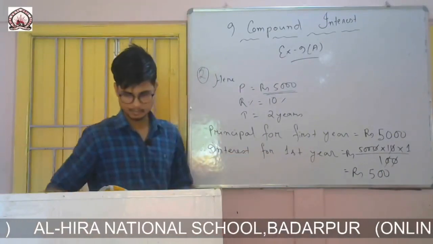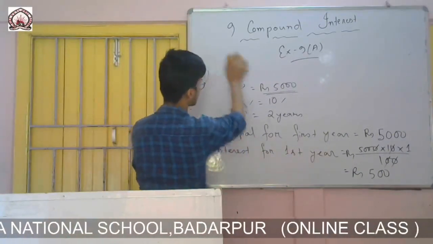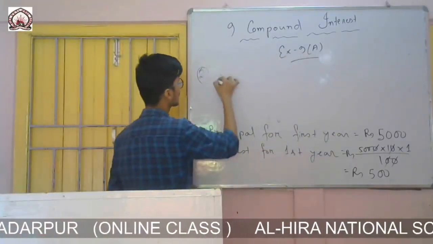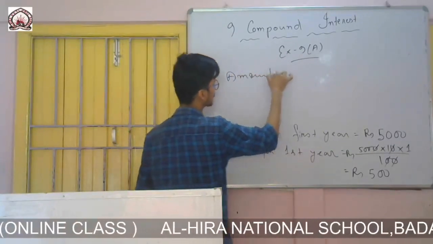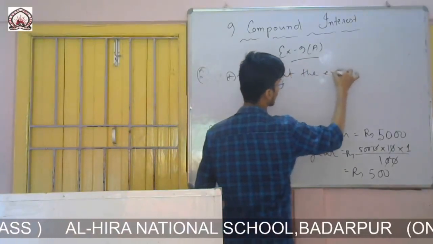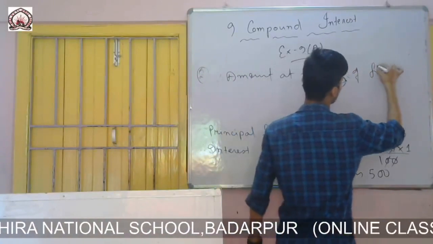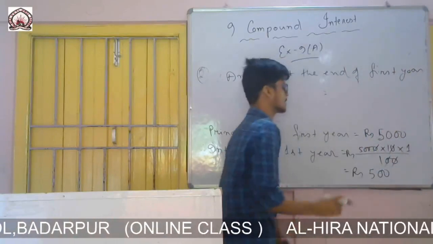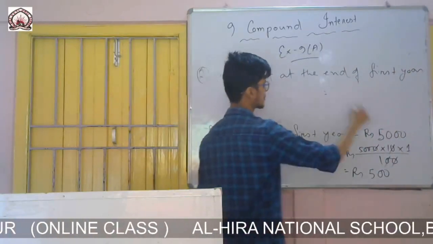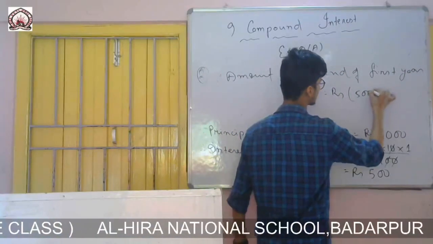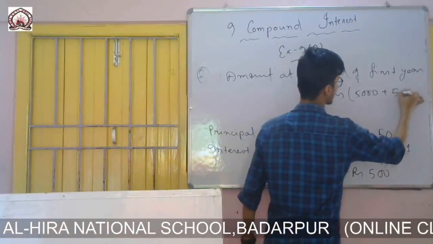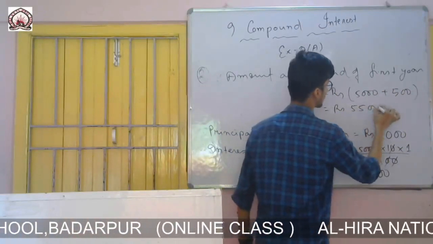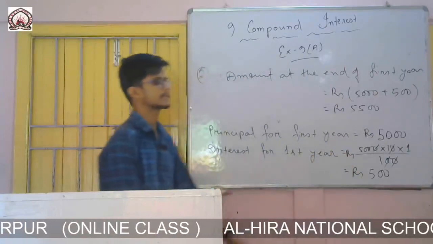So now I will add it to the principal. So amount at the end of first year, amount will be principal plus interest. So principal is 5,000 and interest is 500. Principal plus interest, it is 5,500. So this is the amount at the end of first year.